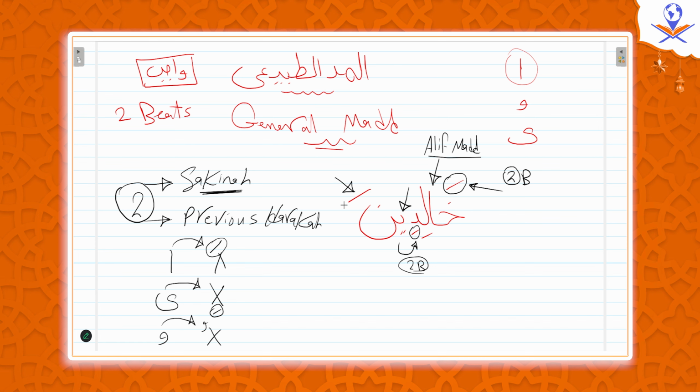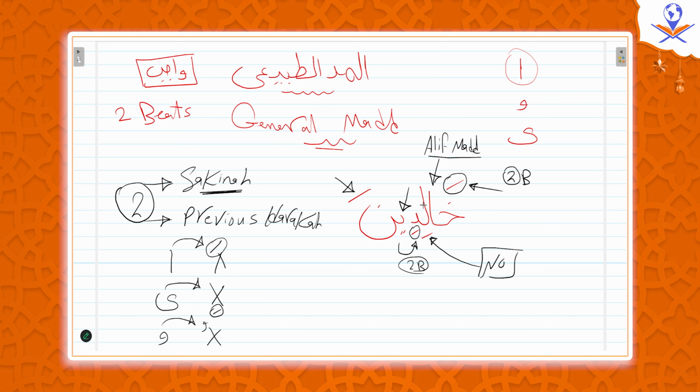Do we extend the fatha of the noon? No, because we don't have alif after. Do we extend the kasra of this letter, which is lam? No. Why? Because we don't have ya after. If the next letter after this lam with a kasra was ya, and this ya doesn't have any haraka, we had to extend the lam. But this lam is not followed by ya, so no mad.